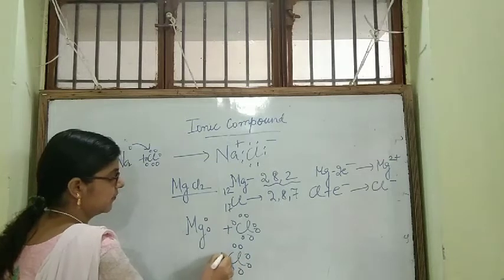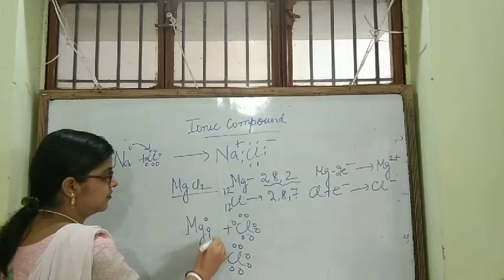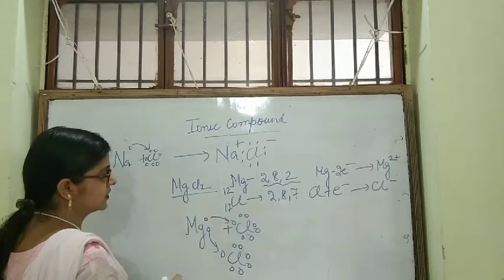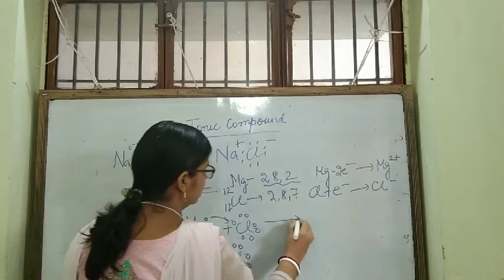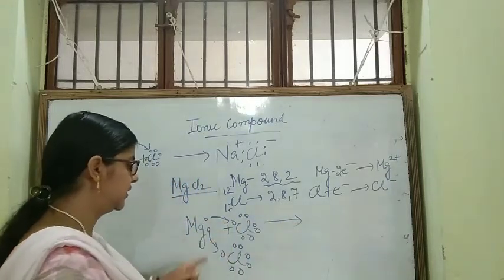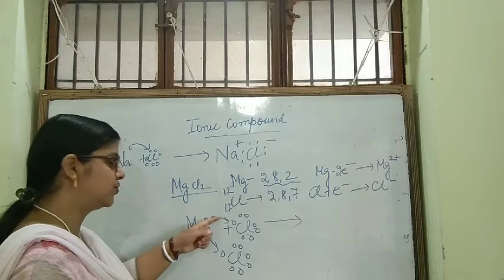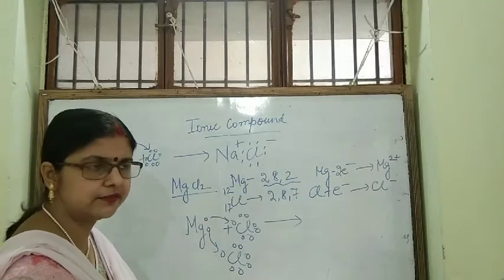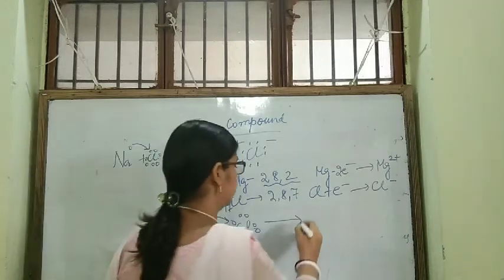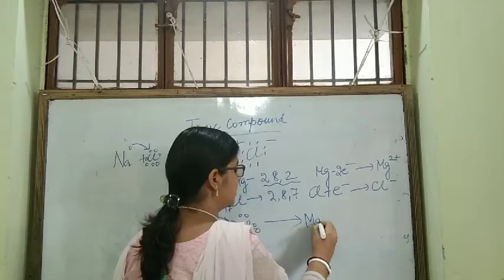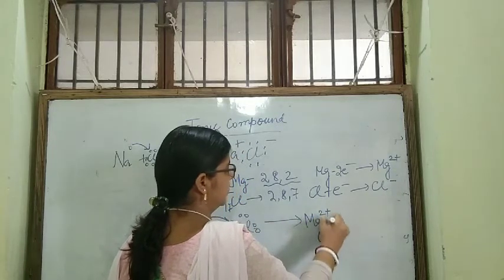Now this will give to this and this will give to this. Magnesium is losing its 2 electrons, transferring them to 2 chlorine atoms, and it will result in the formation of Mg2+.